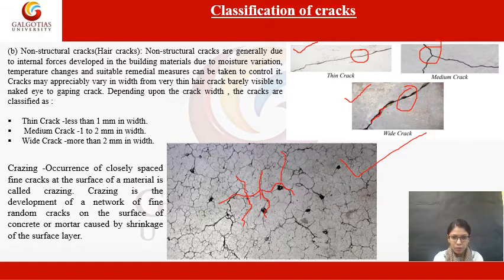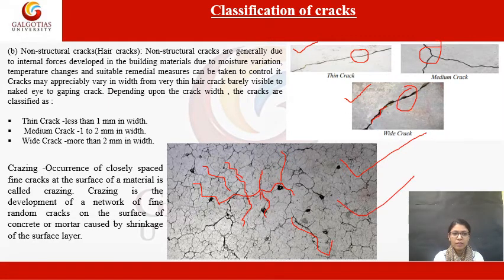This type of fine cracks at the surface is known as crazing, and it is the network of random cracks on the surface of concrete or mortar, which is caused by shrinkage of the surface layer. So this is one term which is very frequently used.